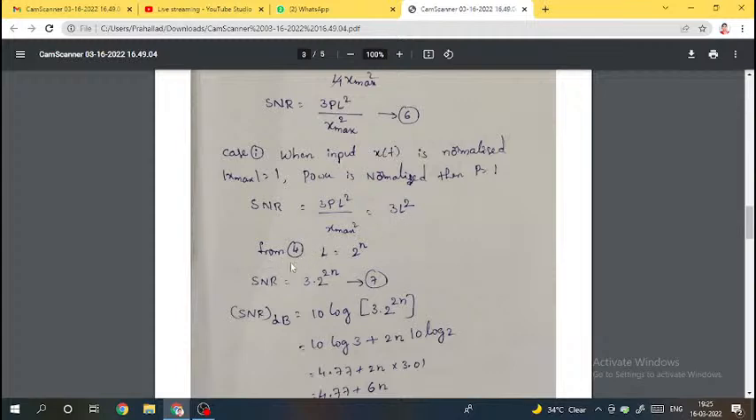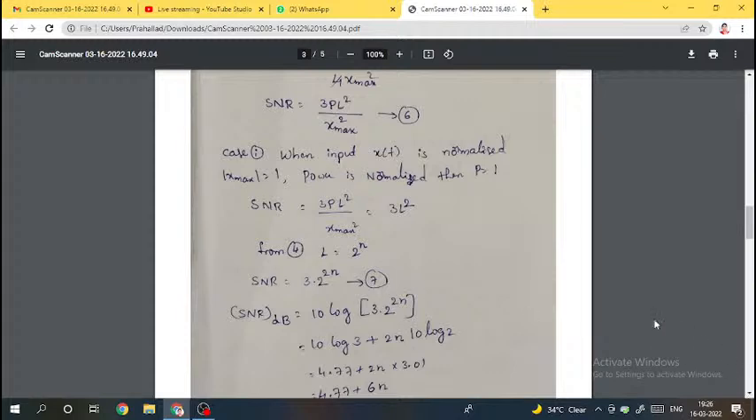From equation number 4, we know the number of quantization levels capital L is equal to 2 power n, where n is the number of bits in a code. Then the signal to noise ratio expression is equal to 3 into 2 power 2n. Is it right? L means 2 power n whole square, it will become 2 power 2n. Let us consider this one as expression number 7.